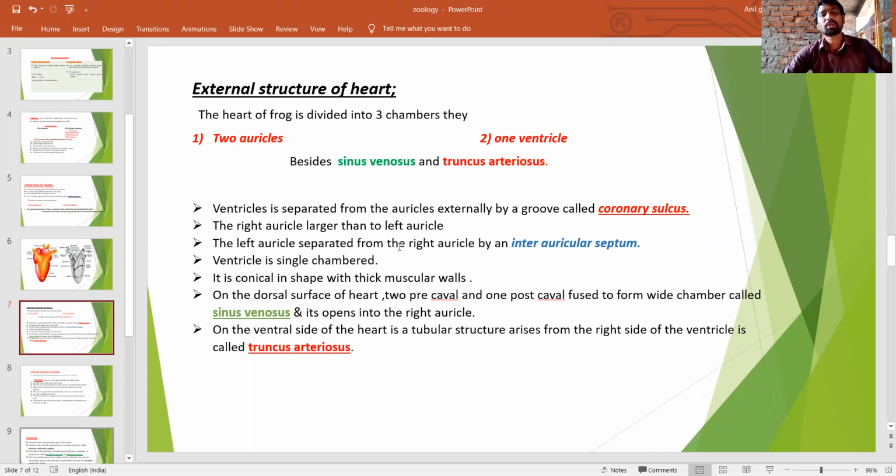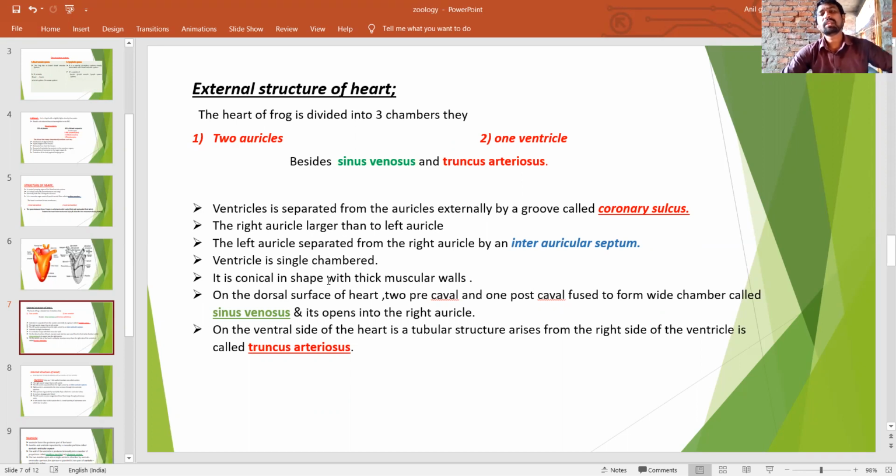The right auricle is larger than the left auricle, as shown in the diagram. The left auricle is separated from the right auricle through the interauricular septum. The ventricle is single.